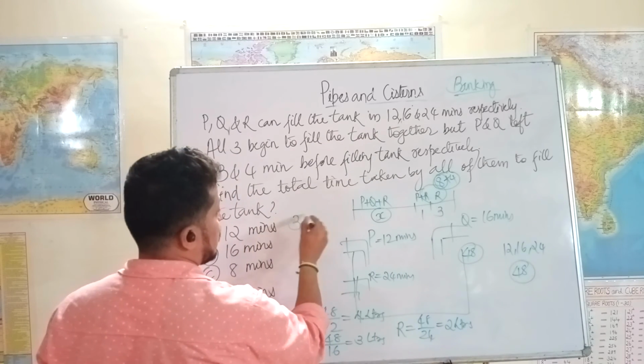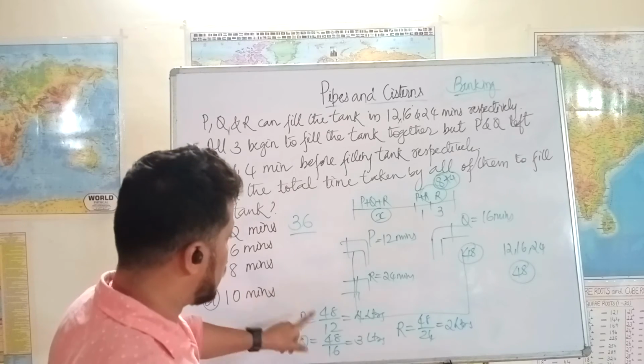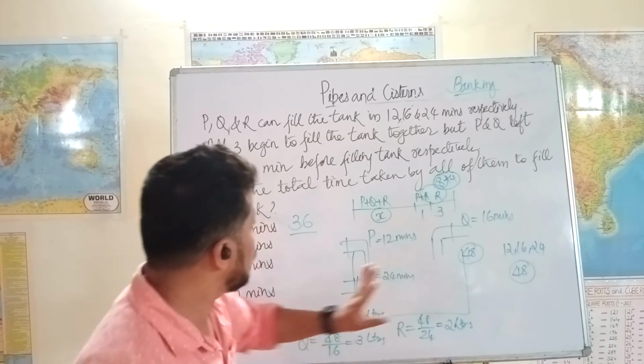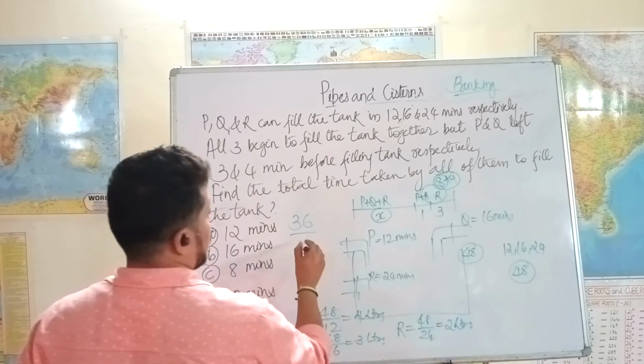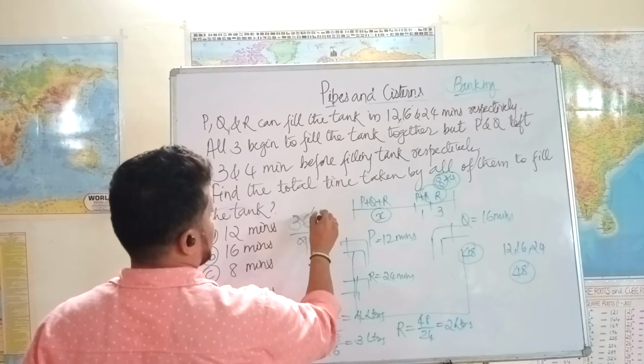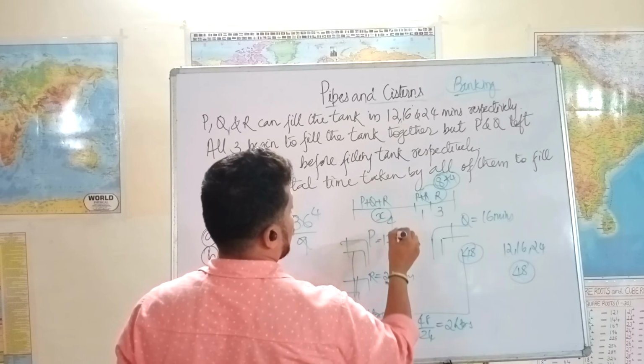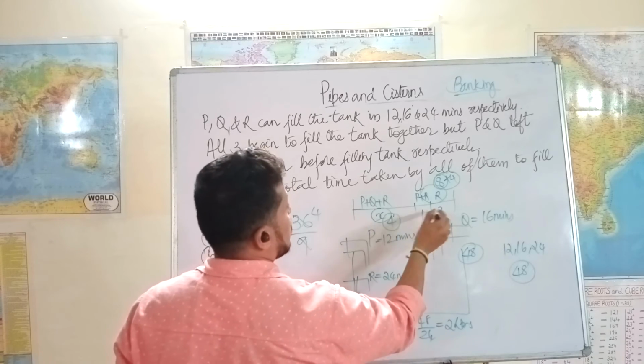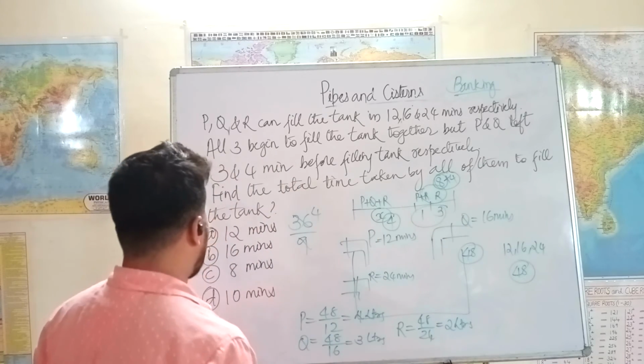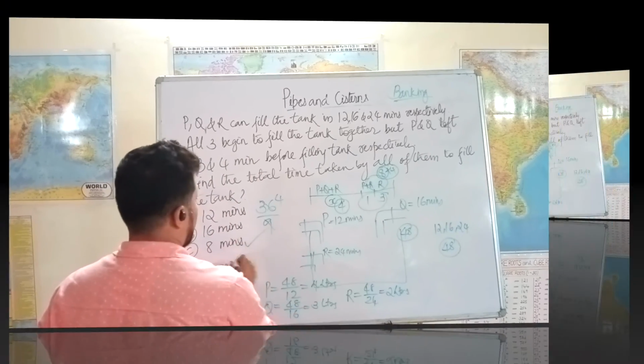So every minute they do how much? 4 plus 3 is 7, 7 plus 2 is 9. 9 fours are 36. So this is 4 minutes. This 4 minutes plus 4 minutes, 8 minutes. So 8 minutes is the right answer.